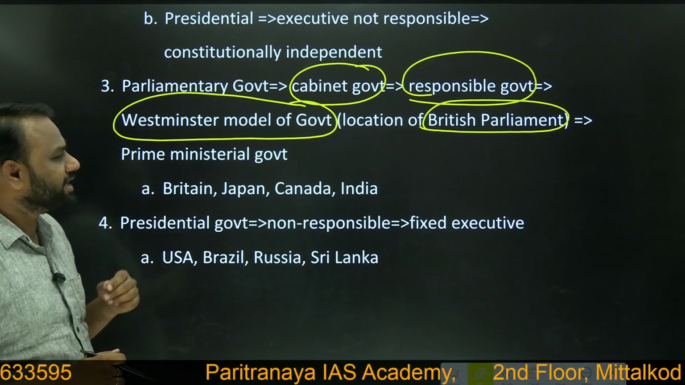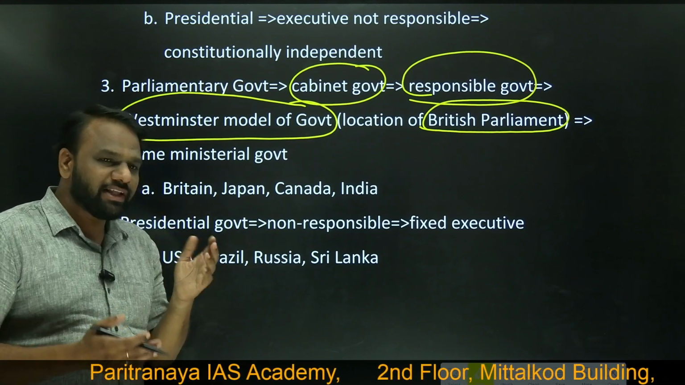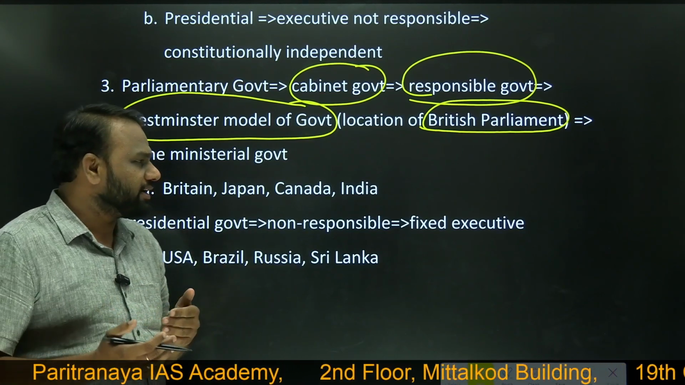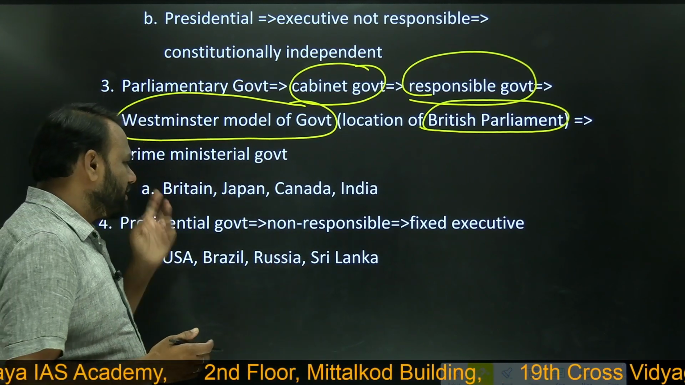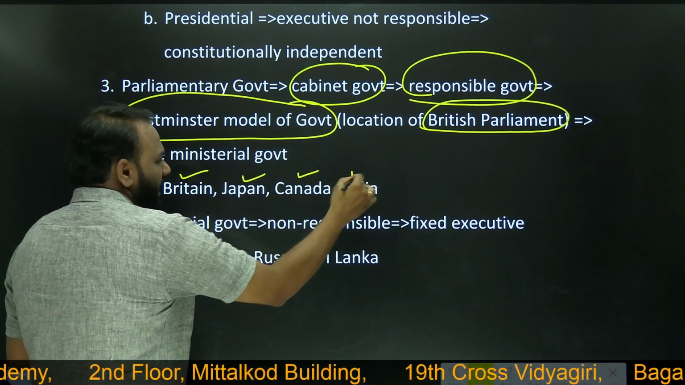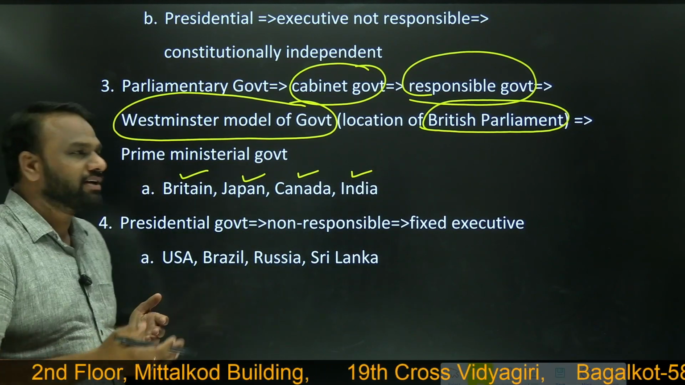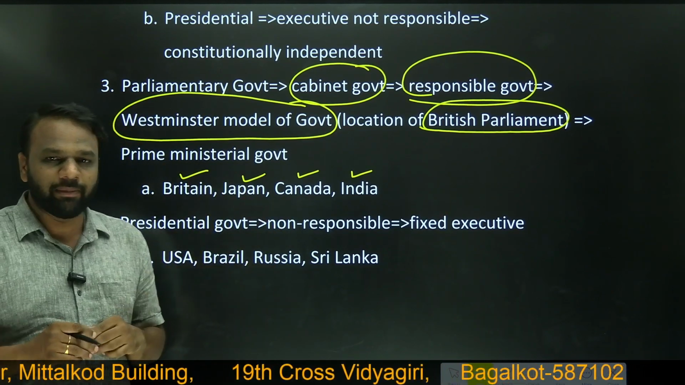Next, where do we find such kind of parliamentary government? UPSC does not focus on each and every country, but there is a topic in mains called comparison of Indian constitutional scheme with that of others. So in that context, it is required. We have this parliamentary system in Britain, Japan, Canada, and India. There may be slight differences between the systems which exist in these countries, but definitely there exists a parliamentary system.